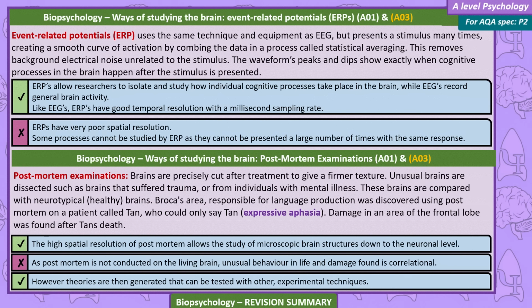Post-mortem examinations. Brains are precisely cut after a treatment to give them a firmer texture. Unusual brains are detected, such as brains that have suffered trauma, or from individuals with mental illnesses. These brains are compared to neurotypical, healthy brains.